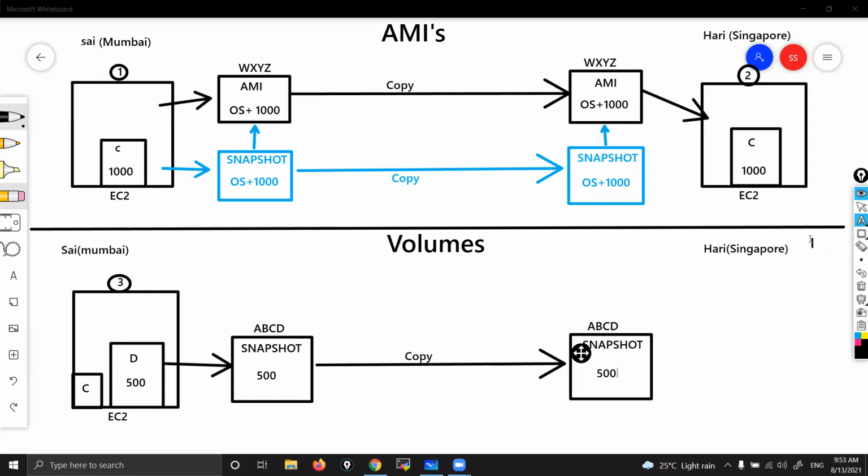Now, from that snapshot, Mr. Hari, what is he going to do? He is going to create one volume manually from that snapshot here. You can see, this is going to be a volume.